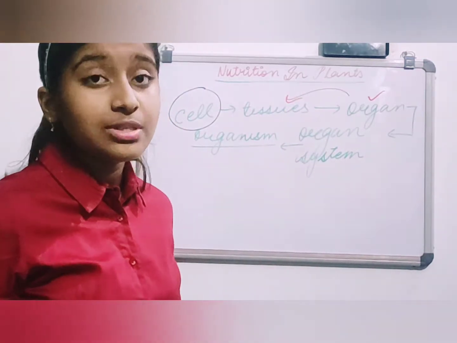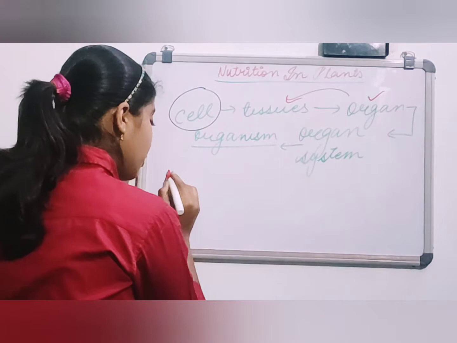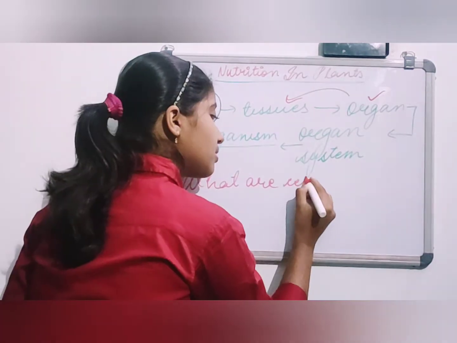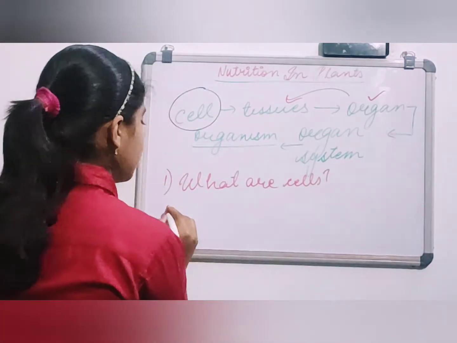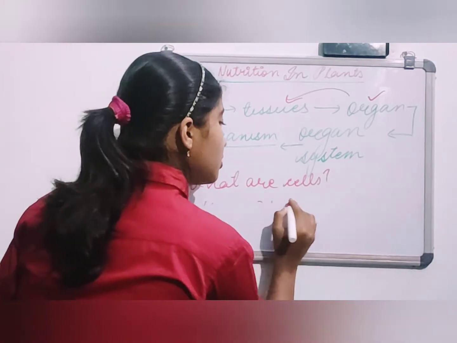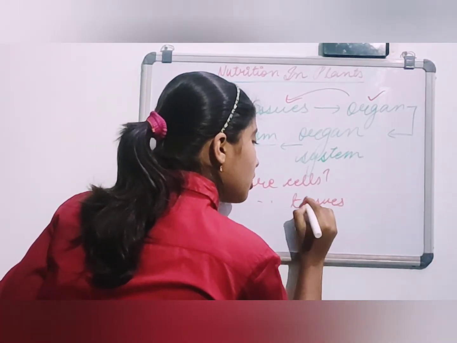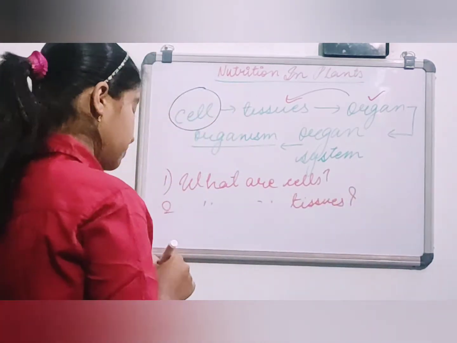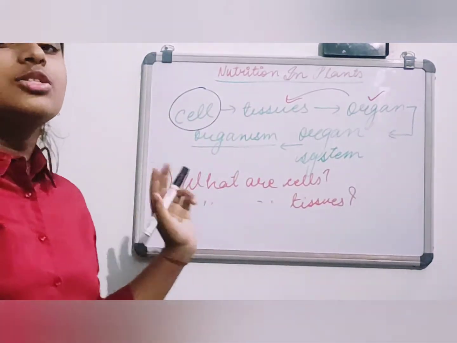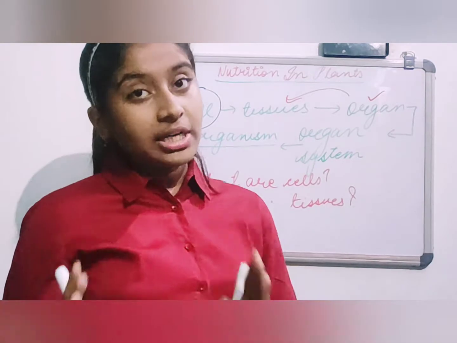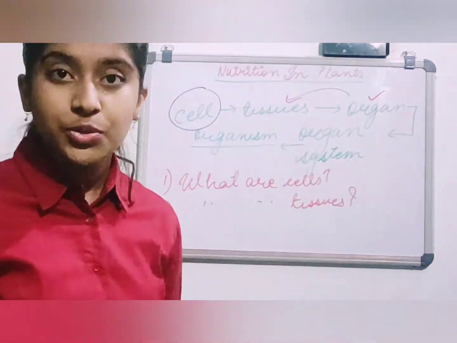Tissues, what are tissues? The first question of mine was what are cells? Second is what are tissues? So if you know what are cells, then you would probably know what are tissues.